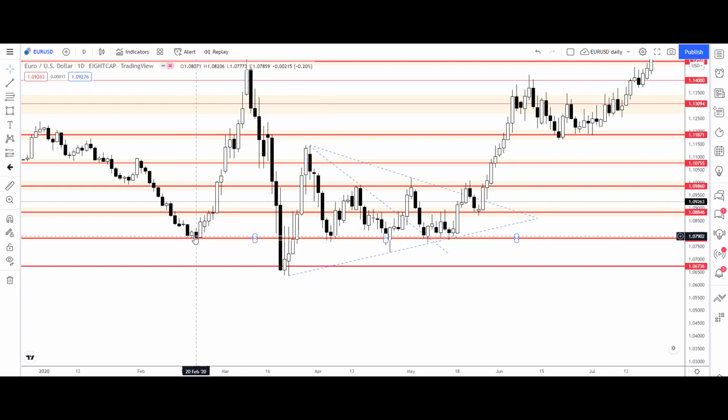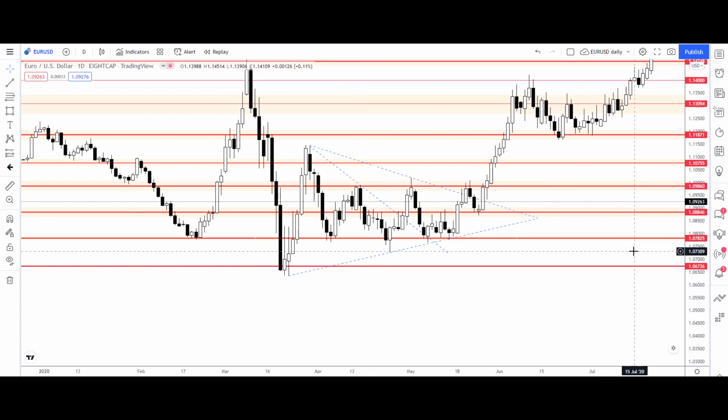Each time the price has bounced, retraced back up. Here was also a retrace back up, here was also a retrace back up, and here was also a bounce, and when the price retraced to this resistance, it continued moving up. So we can also expect the price will move from this support level to this resistance level.